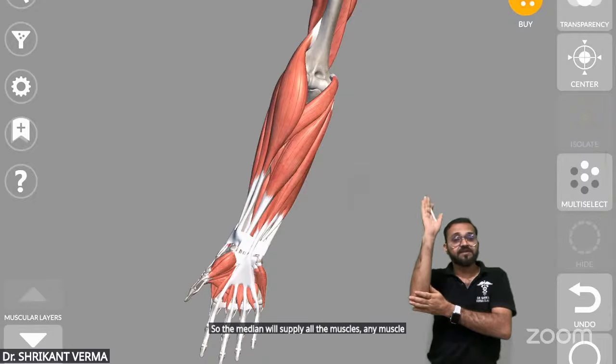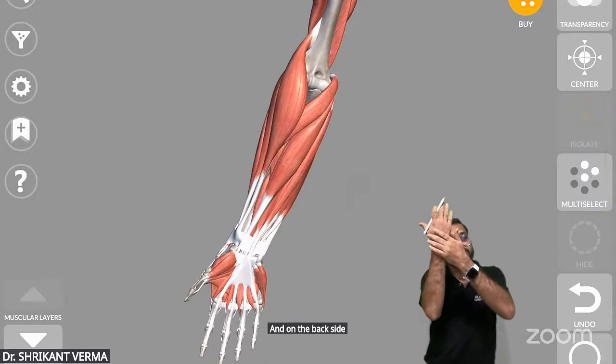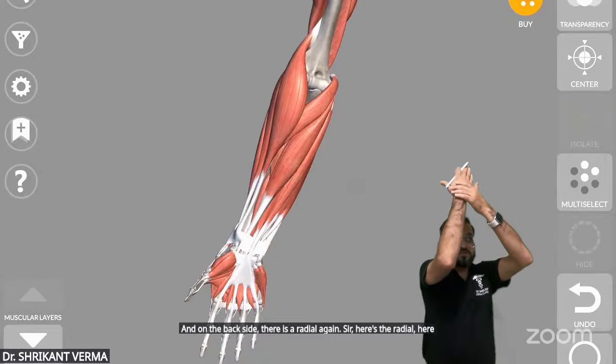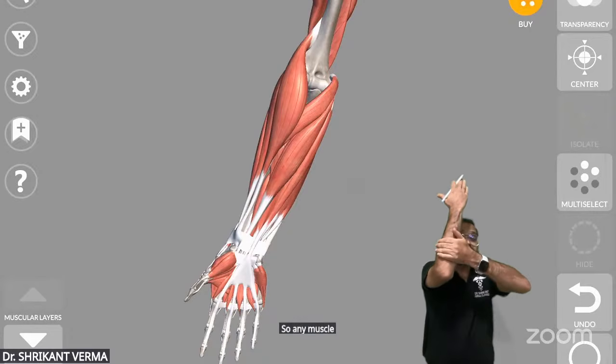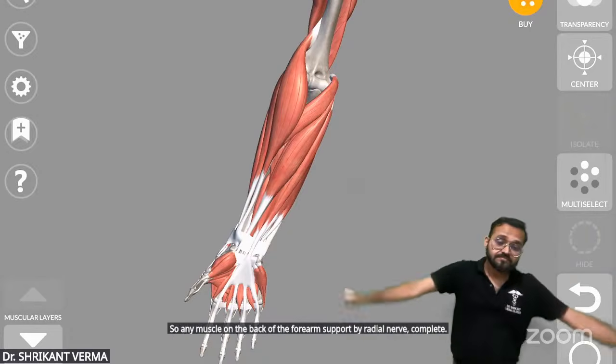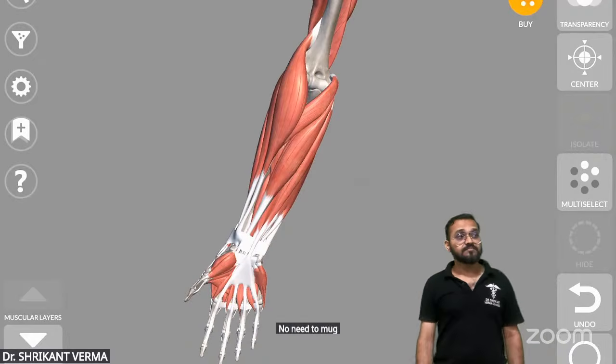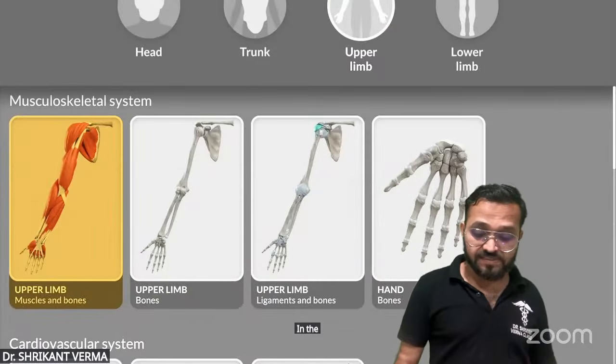Any muscle, we'll see. And on the back side, there is the radial nerve again. Here is the radial nerve. So any muscle on the back of the forearm is supplied by the radial nerve. Complete. No need to mug up. Okay? And in the similar way, in the lower limb, we will see one by one.